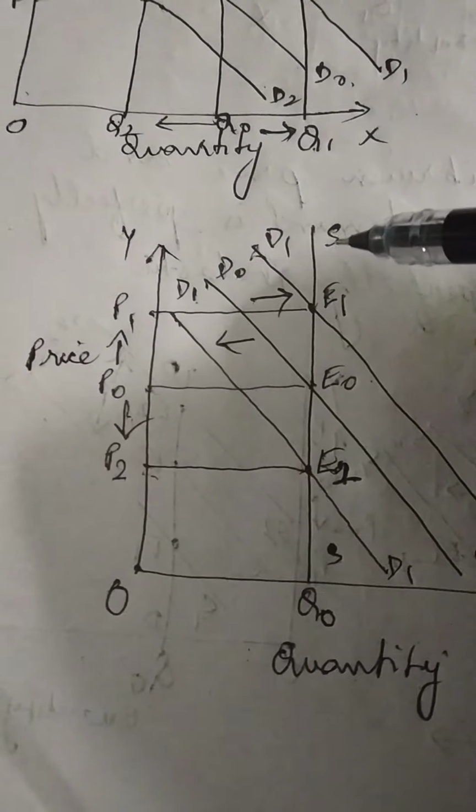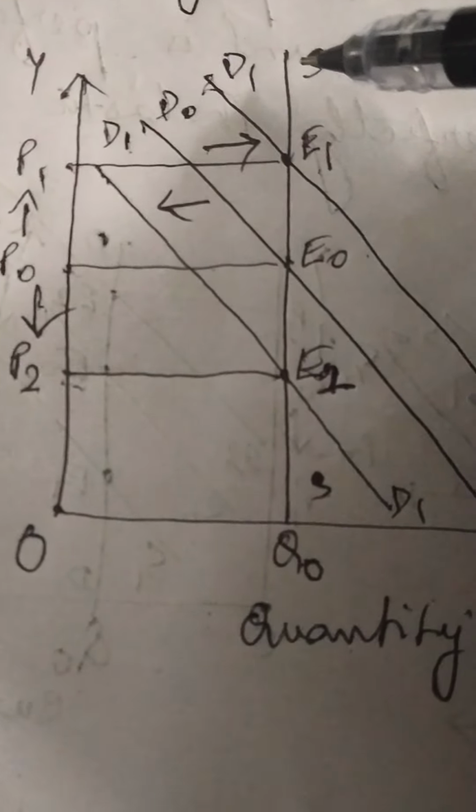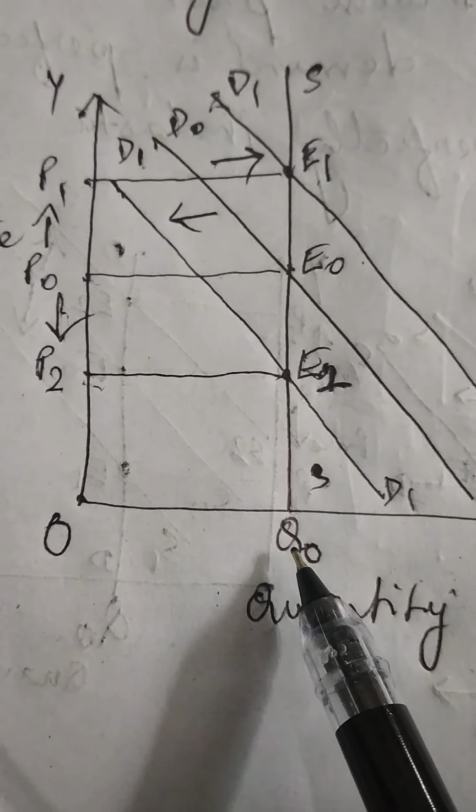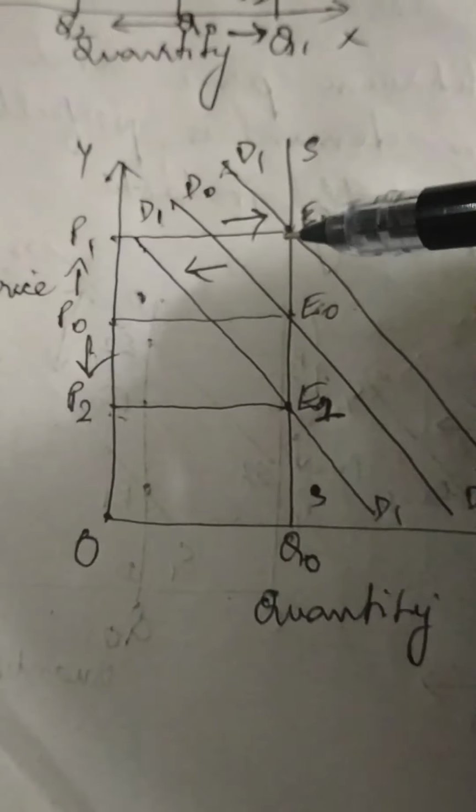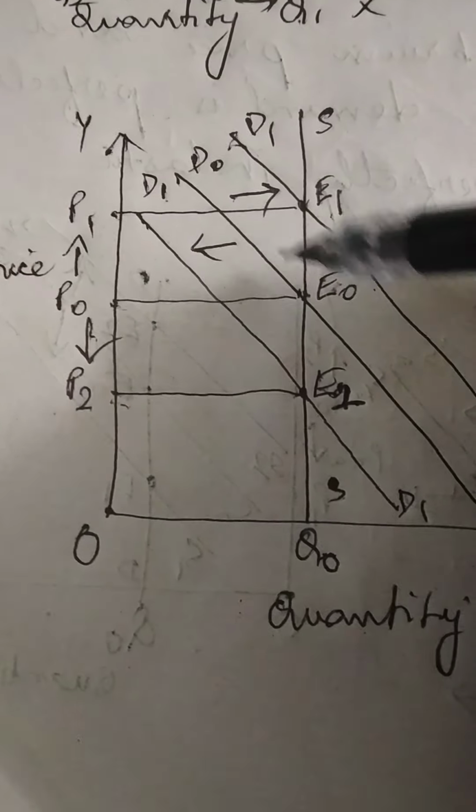So since supply is perfectly inelastic, that means supply does not respond to change in price. So equilibrium quantity has remained unchanged. There has only been an effect on equilibrium price. With increase in demand, equilibrium price has increased from P0 to P1 and with decrease in demand, the equilibrium price has decreased from P0 to P2.